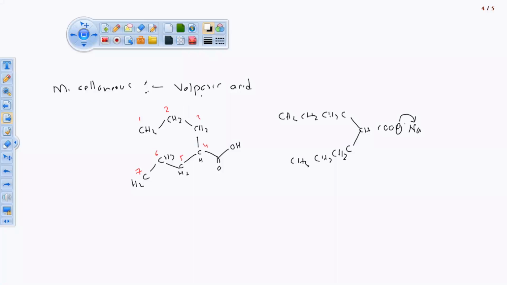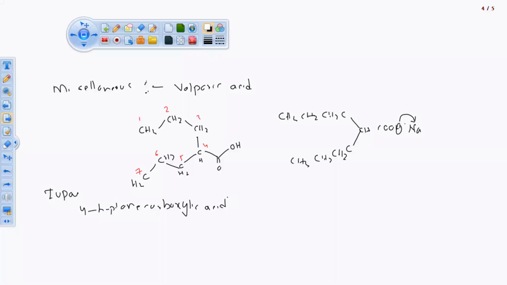Now there is one chain and one carboxylic acid group associated with it, which means the IUPAC name for this structure is very easy. How many carbon atoms are there? You have to count: methane, ethane, propane, butane, pentane, hexane, heptane. Okay, heptane, 4-propyl heptane carboxylic acid.